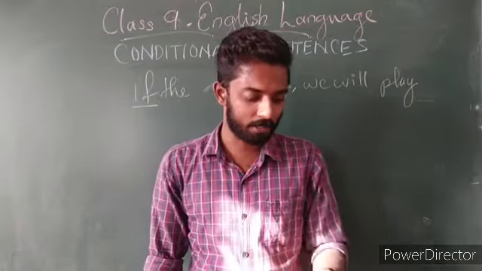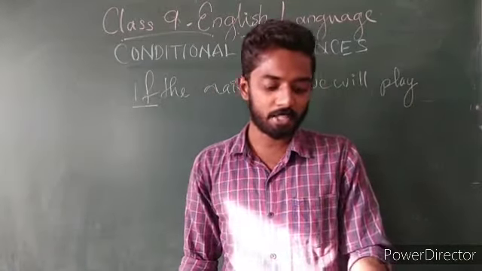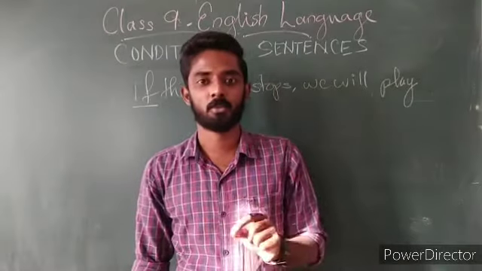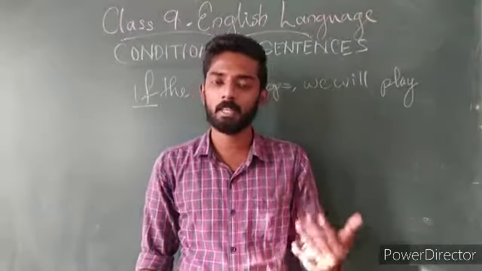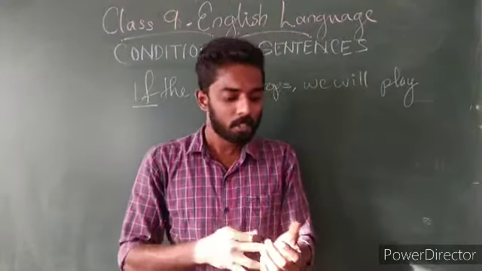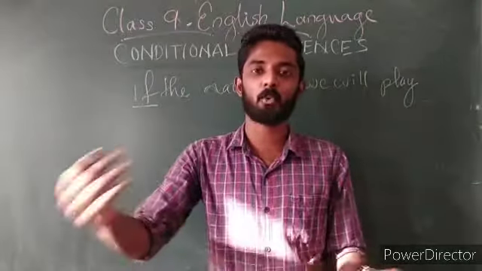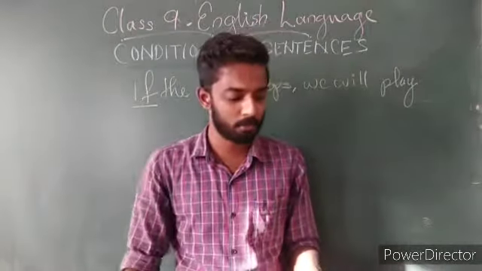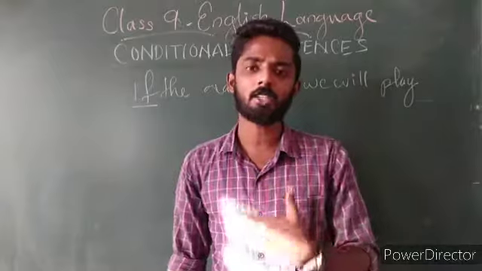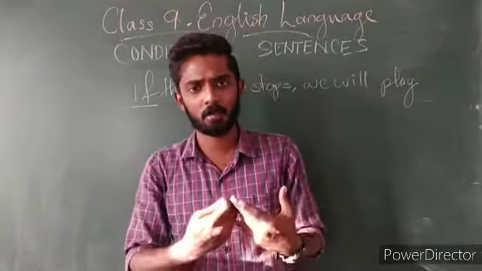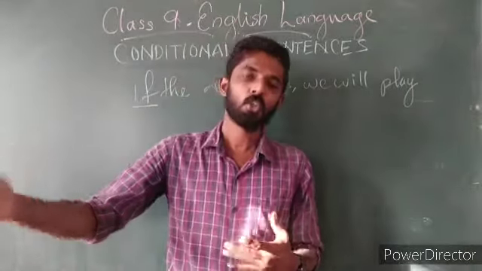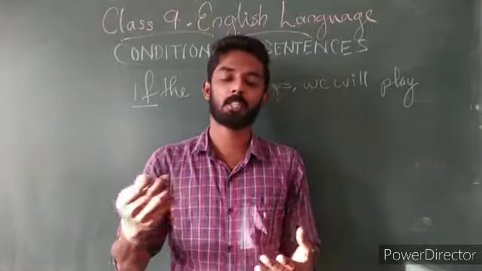So the future form will be used in the sentence. It talks about something that is quite possible. For example, it is possible to get a scholarship. If I get a scholarship, I'll go abroad.